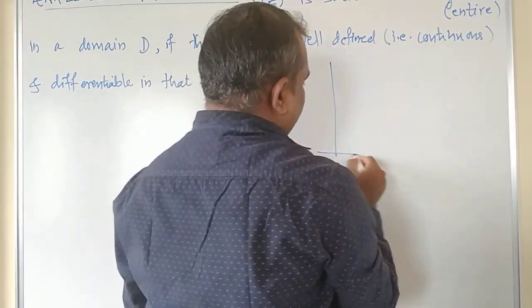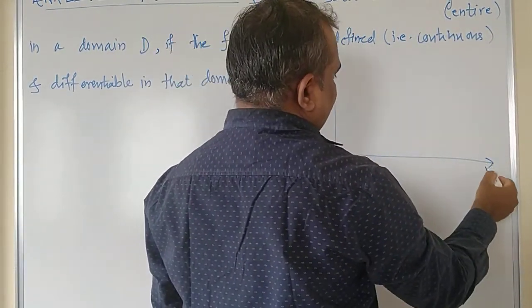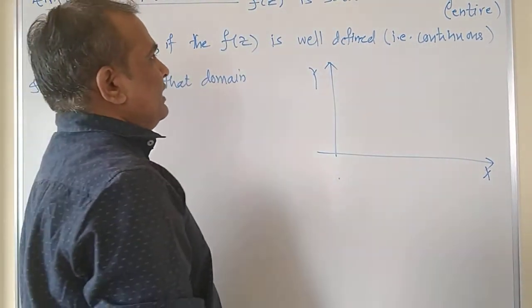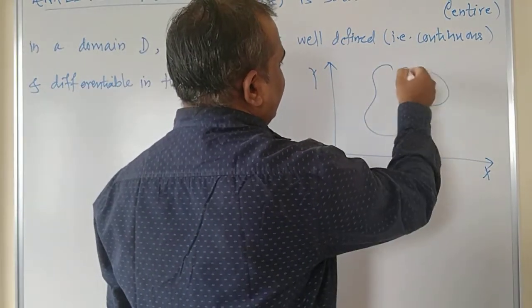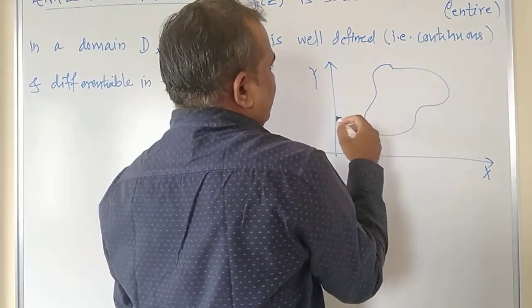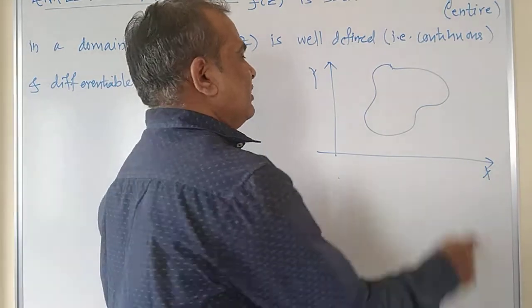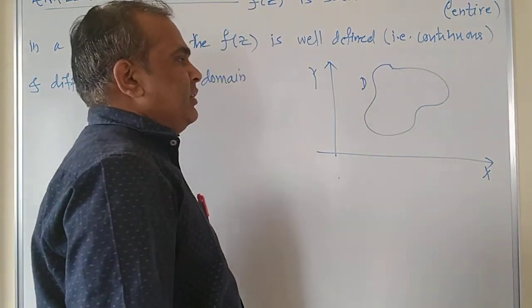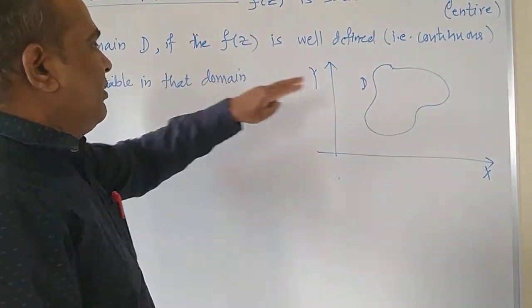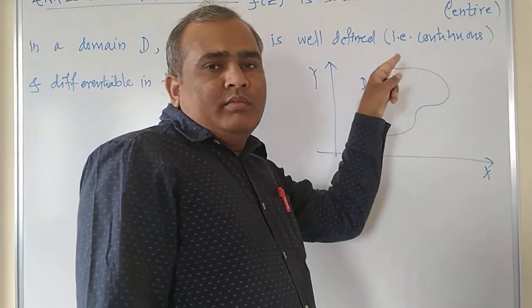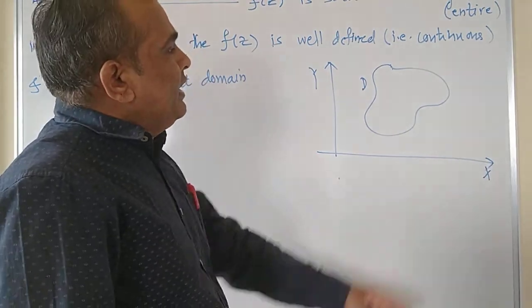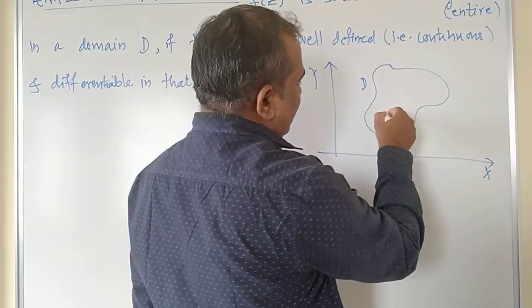So let me take some domain. Suppose this is my x-axis, this is my y-axis, and you are finding out whether the given function is analytic, entire or not in this particular domain, right? So this region where you are going to check the analyticity of the function is called the domain, or it is nothing but the region, right? And if the function is well defined, continuous and differentiable, then this function f of z is said to be analytic in this domain.